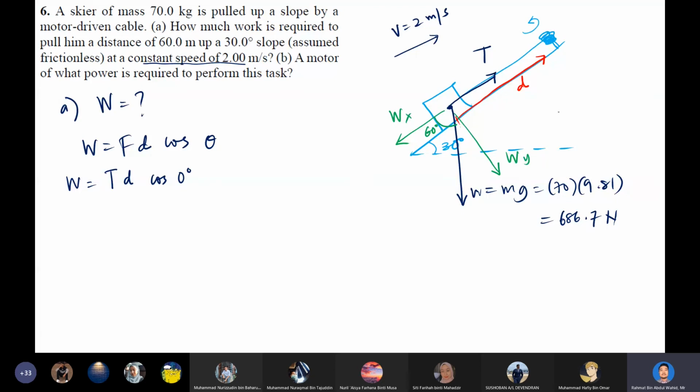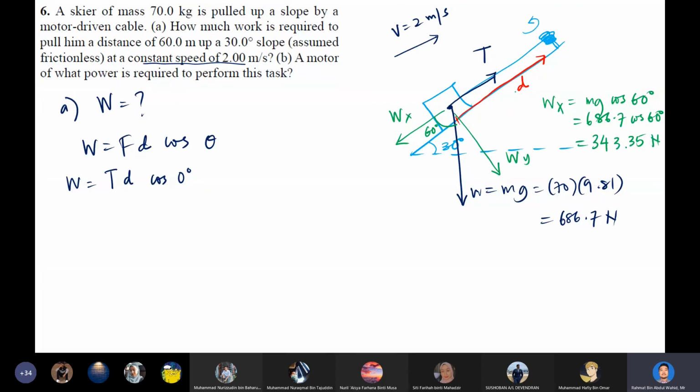So Wx is equal to mg, or 686.7, and then cos 60 degrees. Okay, so we can calculate this multiplied with cos 60 degrees is going to be equal to the tension, which is going to be 343.35 Newton.